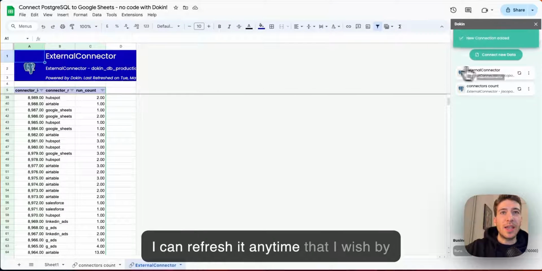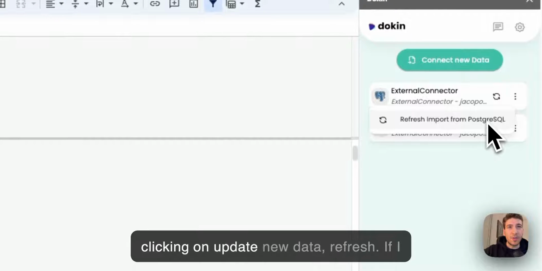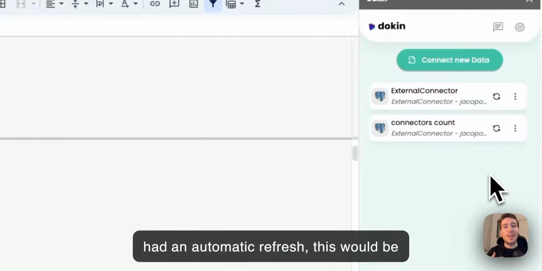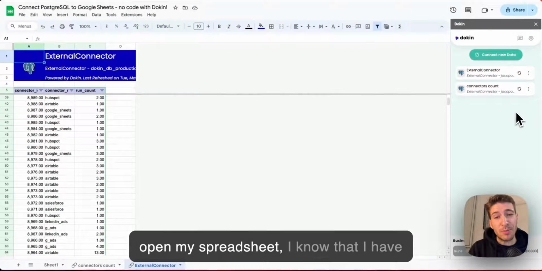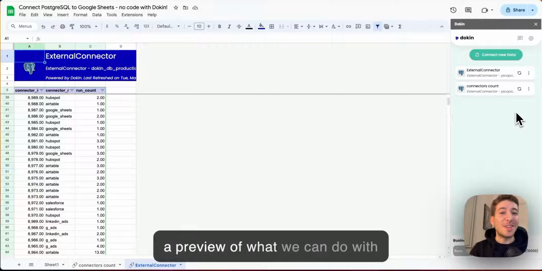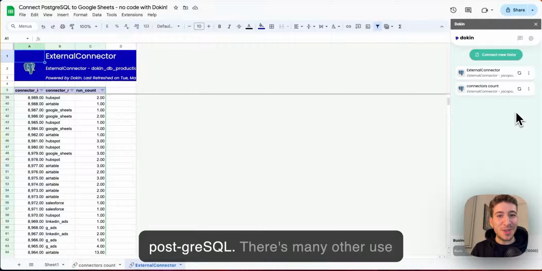I can refresh it anytime that I wish by clicking on update new data, refresh. If I had an automatic refresh, this would be automatically done. And so every time I open my spreadsheet, I know that I have the latest version of my data. So this was a preview of what we can do with PostgreSQL.